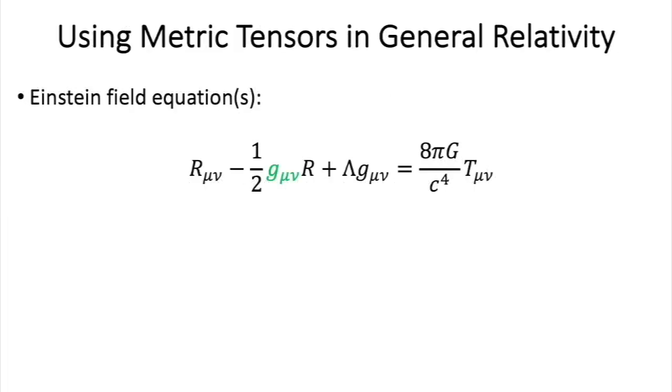Now, finally, in general relativity, you can see in Einstein's field equations here that the g_mu_nu tensor, the metric tensor, is applied to scalars, R and lambda in that case, to reflect the geometric curvature of space-time, which is due to surrounding masses and energies here. But we'll see that in more detail in the next video.